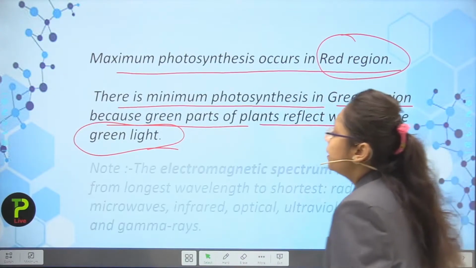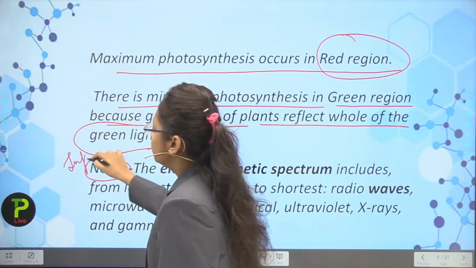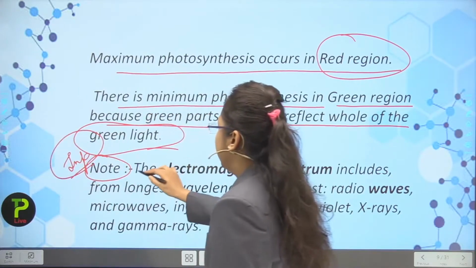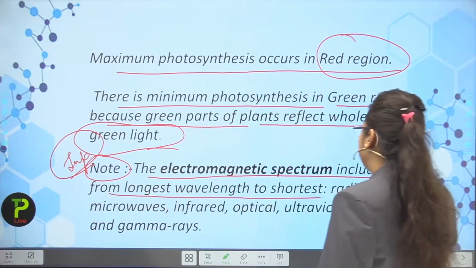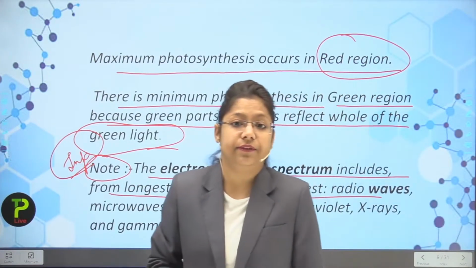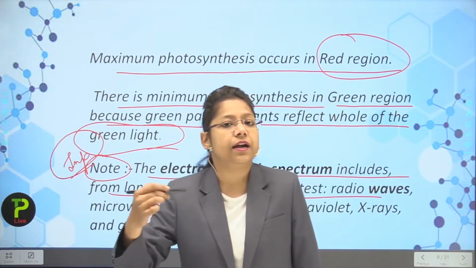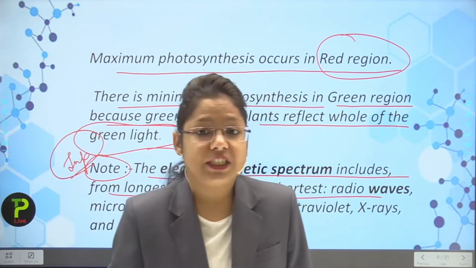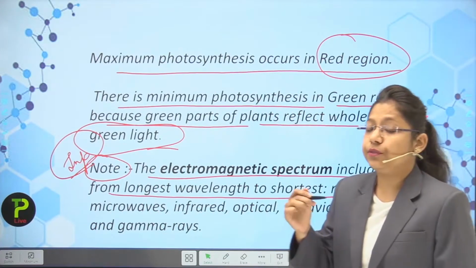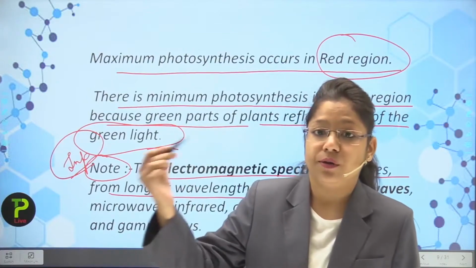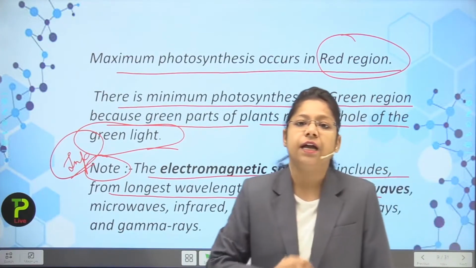Okay, students. Next, there is an important note. What is the note here? The electromagnetic spectrum includes waves from the longest wavelength to the shortest wavelength. This is very important to learn. There are different kinds of waves present in a particular spectrum, represented from the longest towards the shortest, in which all the colors are fitted.